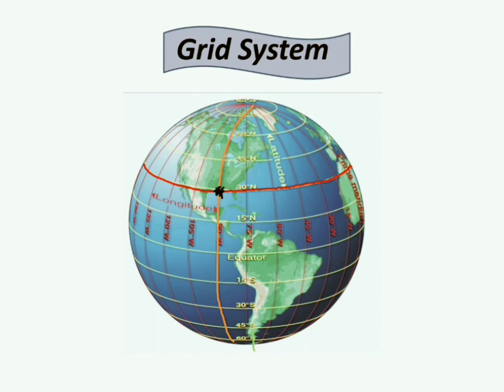Suppose, as I said, the place is located at 30-degree north latitude and 90-degree west longitude. So, see, this orange colored line is 90-degree west longitude, and the red colored line is 30-degree north latitude, and the black spot where these two lines meet is the exact location of a place which has a latitudinal value of 30-degree north and longitudinal value of 90-degree west.